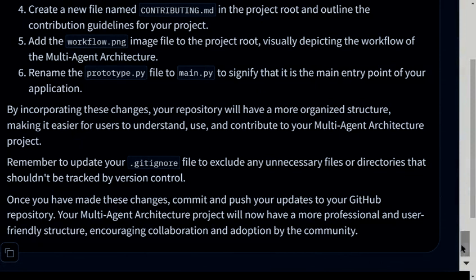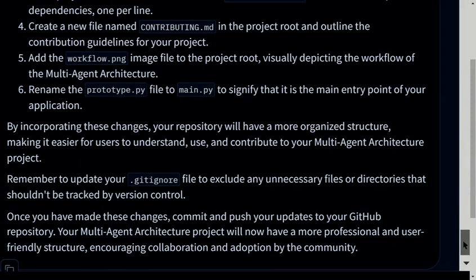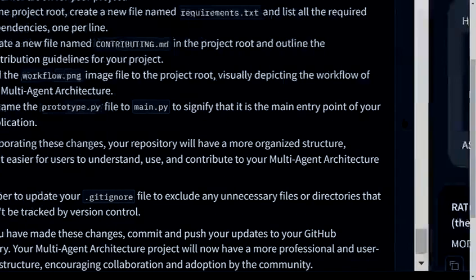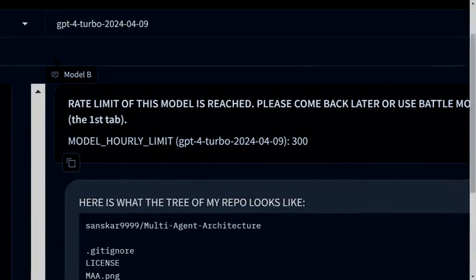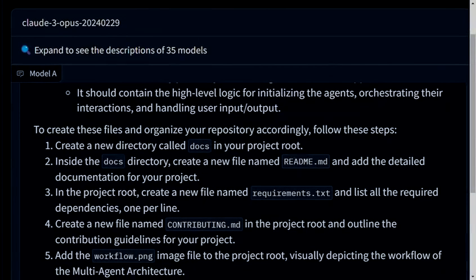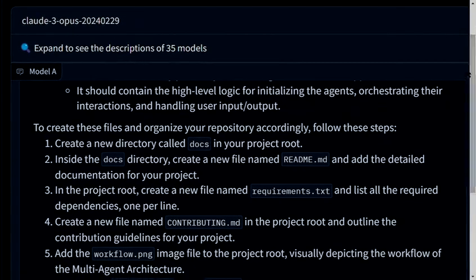I have heard that Opus has other big advantages. As we all know, Opus is currently the most powerful LLM. I was actually testing it against GPT-4 here, but I guess GPT-4 Turbo is not available at this moment. So I was just testing Opus against it, and according to the chart, I forgot what chart it was, MMLU or something like that.